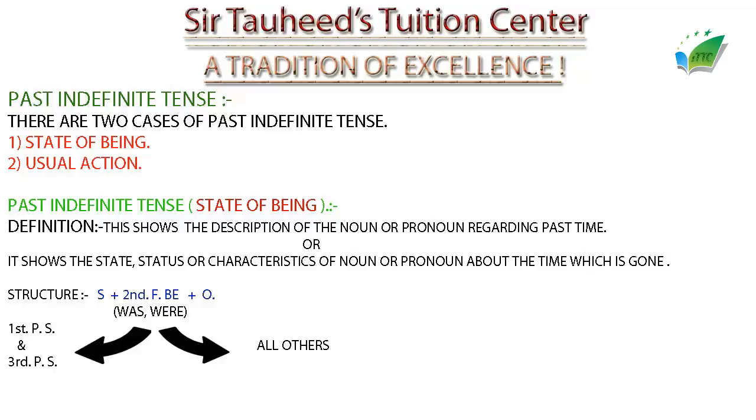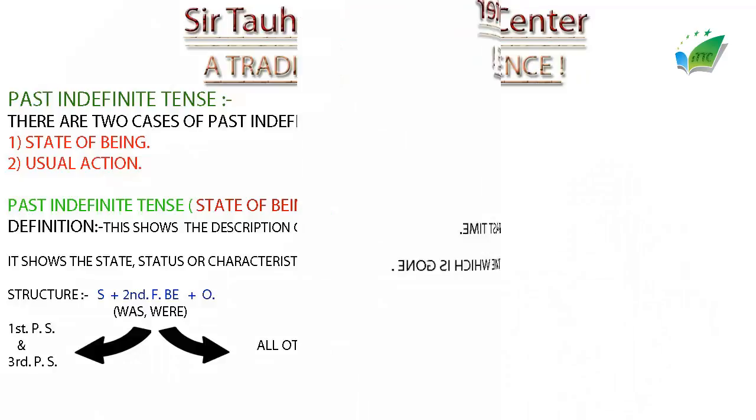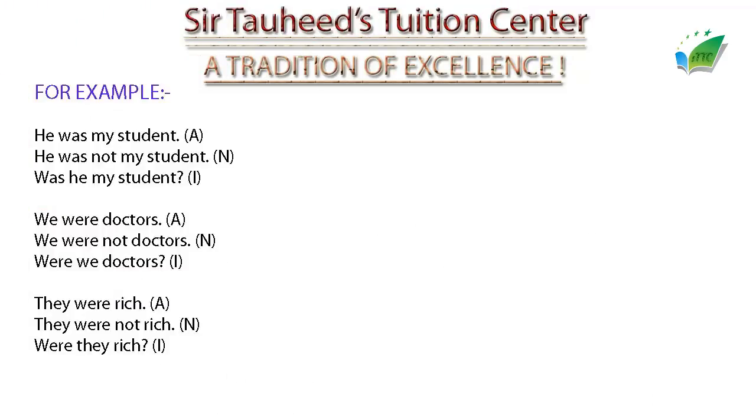For example, we use was with I, she, he, it or a singular noun, and we use were with you, we, they, and plural nouns, meaning two or three names of persons. If the subject contains two or three names of any persons, then we use were after them. So guys, this is the structure and the usage of was and were. Now let's have a look at some examples.